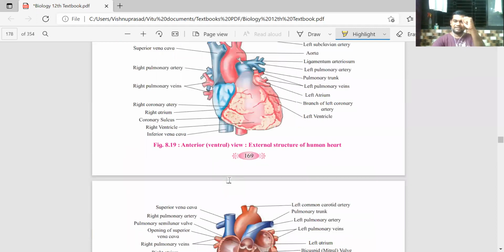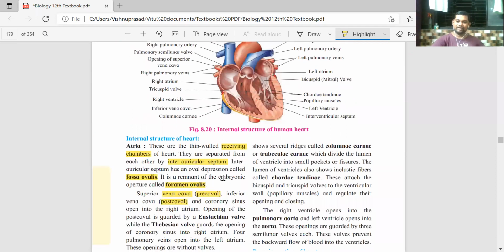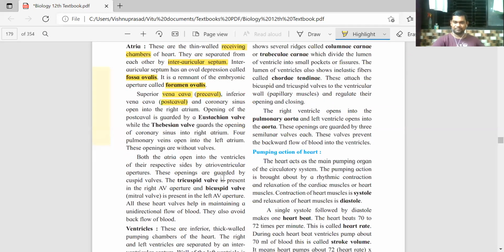If this is the heart, one vena cava comes from the top, one comes from below. The one coming from above is superior, the one coming from below is inferior. Vena cava are the largest veins of the body. And besides that, there is something called the coronary sinus.